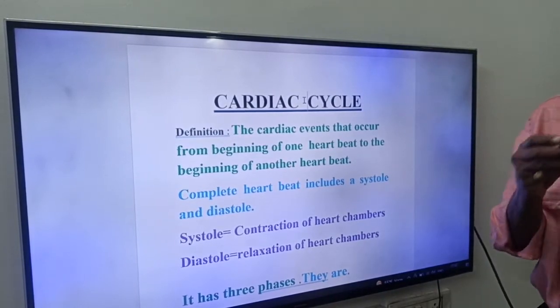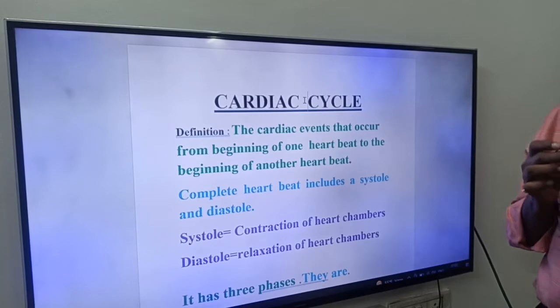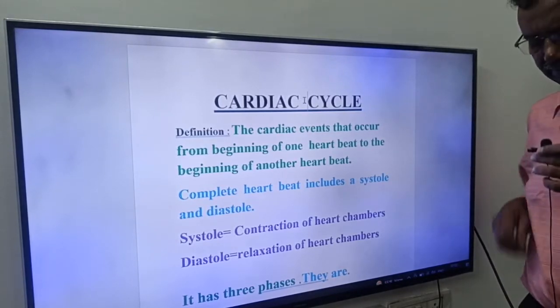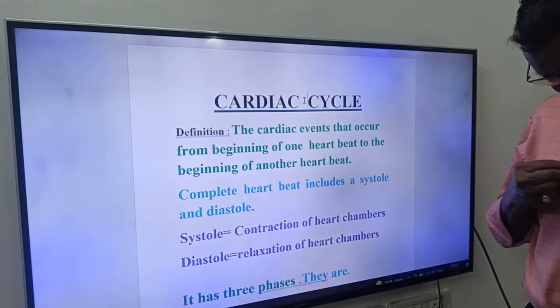Hi friends, good morning. Next question in our series, friends, that is cardiac cycle. Friends, this is another important question.